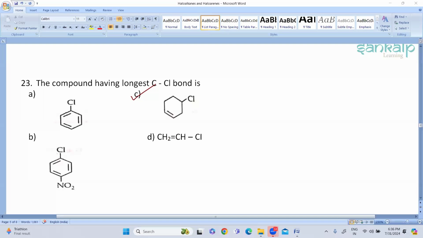Ma'am, it is option C, na? They have asked the longest C-Cl bond. Option D, this one, CH2 double bond CH? Oh no, no, option C. Option C is the answer.